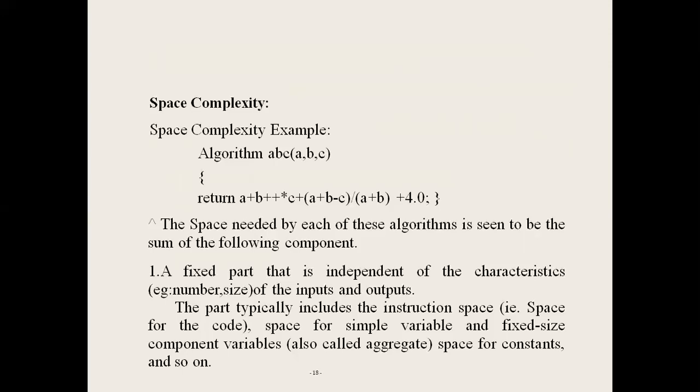The fixed part includes instruction space, that is space for code, space for simple variables, space for component variables, space for constants, and so on. So these are the fixed part, independent of the characteristics of inputs and outputs. First we calculate the fixed part, next we calculate the variable part.